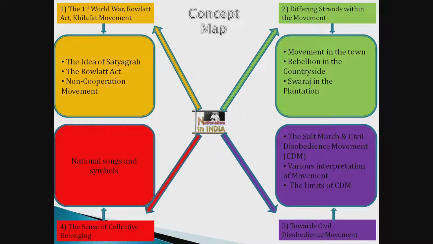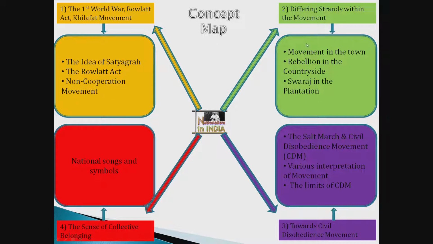First of all, please see this concept map. In this lesson, we are going to study these four topics. The first will be the First World War, the Rowlatt Act and the Khilafat movement. In this, we will see what Gandhiji's idea of Satyagraha was, what the Rowlatt Act was, and how the non-cooperation movement began. It will be our first part.